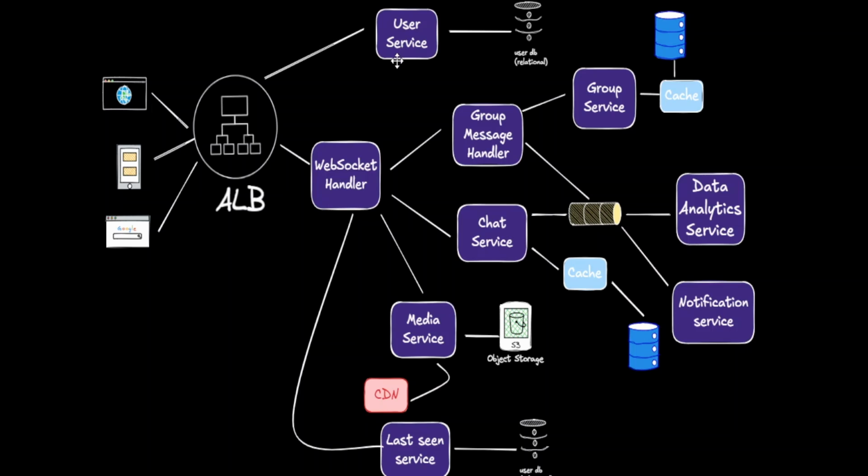User service is the service that handles user authentication, authorization, and user information connected to the user DB, which is a relational database. The chat service internally uses WebSockets to handle the real-time communication and to establish connections with the users to handle one-on-one chat functionality, whereas group service is similar to chat service but handles the group chat delivery functionality.